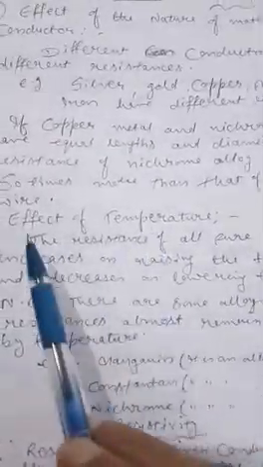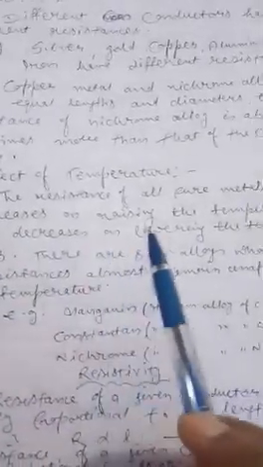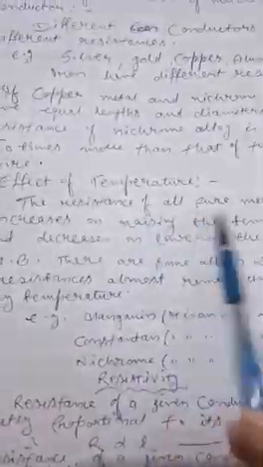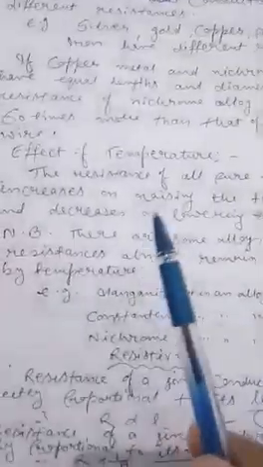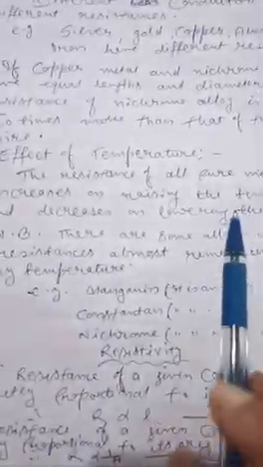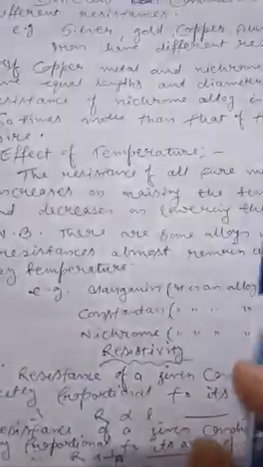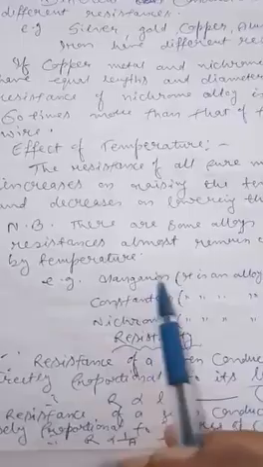Now effect of temperature. Fourth point is effect of temperature. The resistance of all pure metals increases on raising the temperature and decreases on lowering the temperature. Dear students, what happens about the temperature? If temperature increases, then resistance of pure metal will increase. If temperature decreases, the resistance of pure metal will decrease.